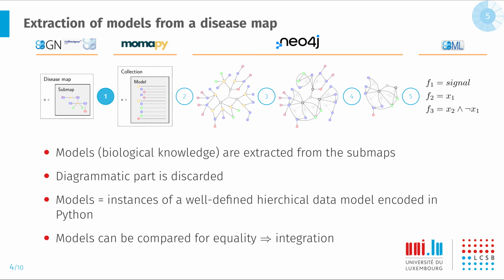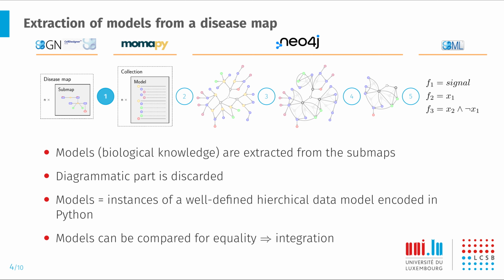The first step is the extraction of the biological knowledge from the submap. So we extract this knowledge from and discard the diagramic part of the submaps. These models are instances of a well-defined hierarchical model encoded in Python.